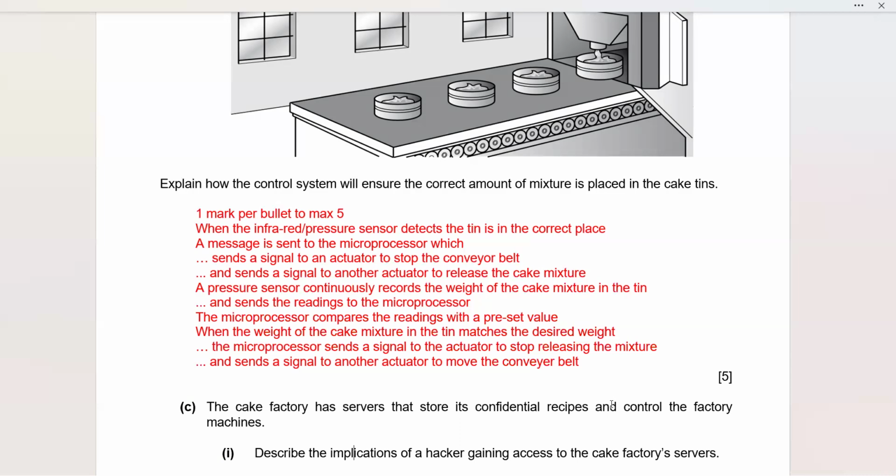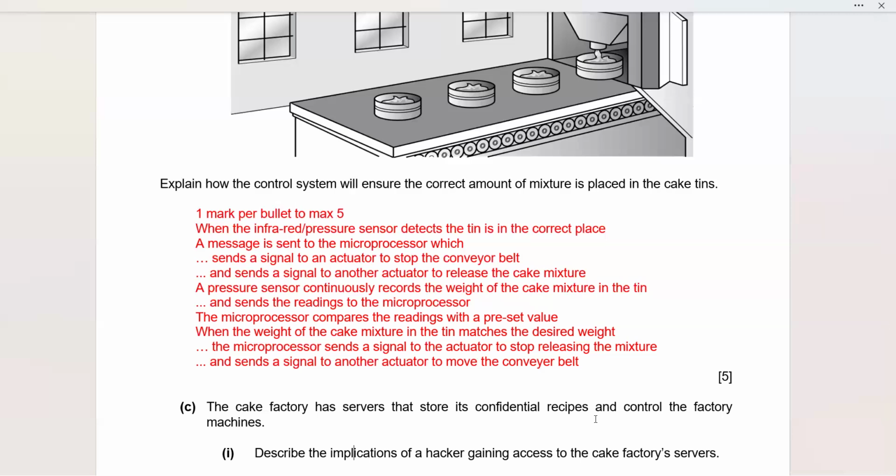So let's see what they are expecting us to write. This is what you already know, you have already studied in AS as well as in your O-levels, IGCSE also. So when the infrared or the pressure sensor is detecting the tin is in the correct place, it is going to send a message to the microprocessor. And this microprocessor is going to send a signal to an actuator to stop the conveyor belt.